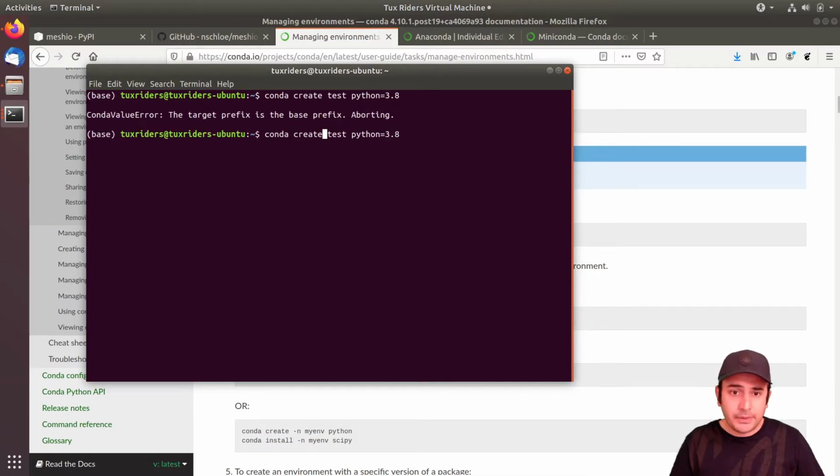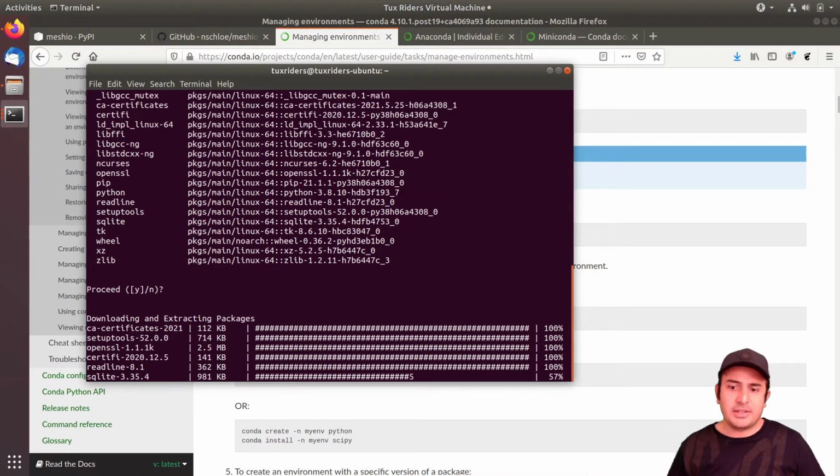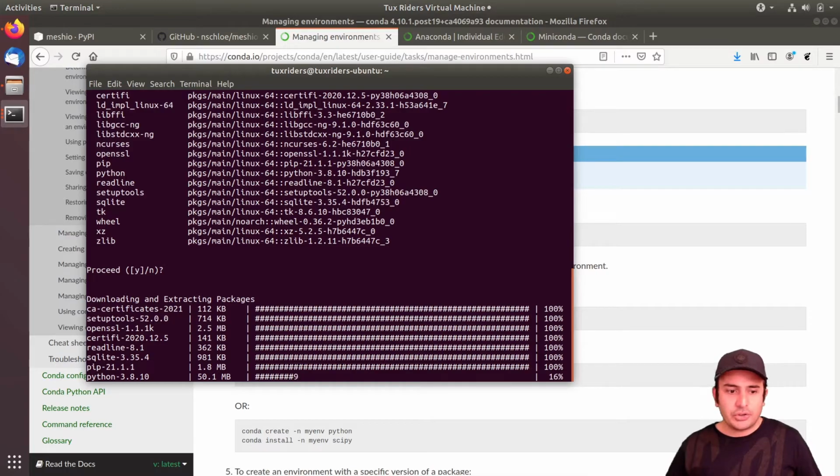Oops, oh sorry, it should be something like this. The name is indeed test. So it starts to collect the packages, and as you can see, Python is also here, Python 3.8, and also the rest of the packages that are required. So it starts to install things and installs also PIP.